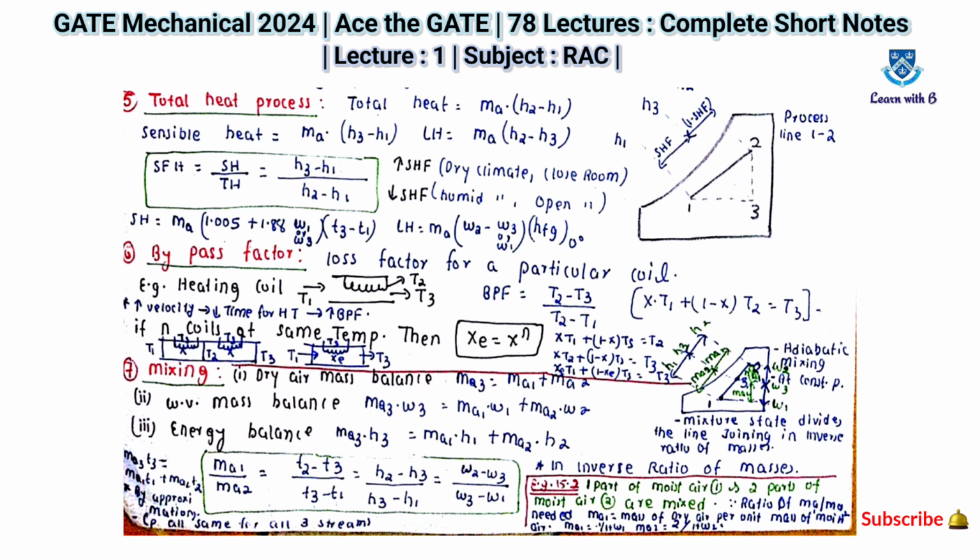Now next one is mixing. It is the dry air mass balance. ma3 is equal to ma1 plus ma2. Now the main equations look like ma1 divided by ma2 is equal to (T2 minus T3) divided by (T3 minus T1), which is also equal to (h2 minus h3) divided by (h3 minus h1), which is equal to (W2 minus W3) divided by (W3 minus W1). So these are some of the most important equations for RAC.